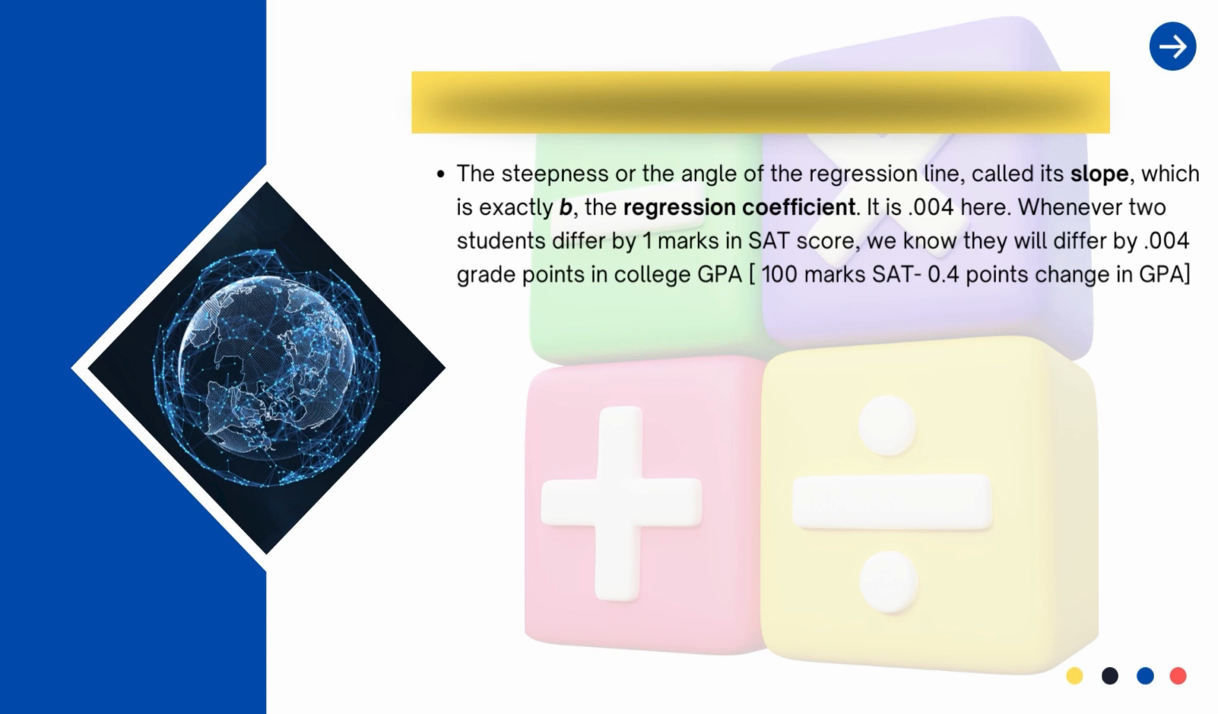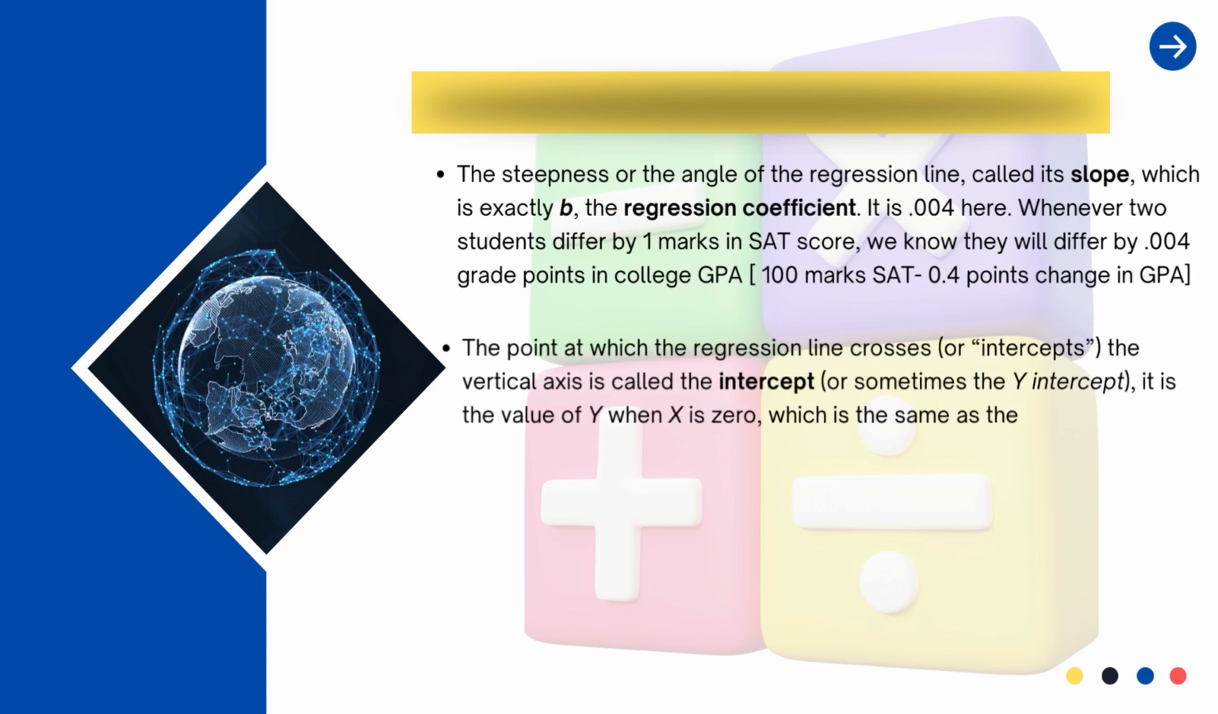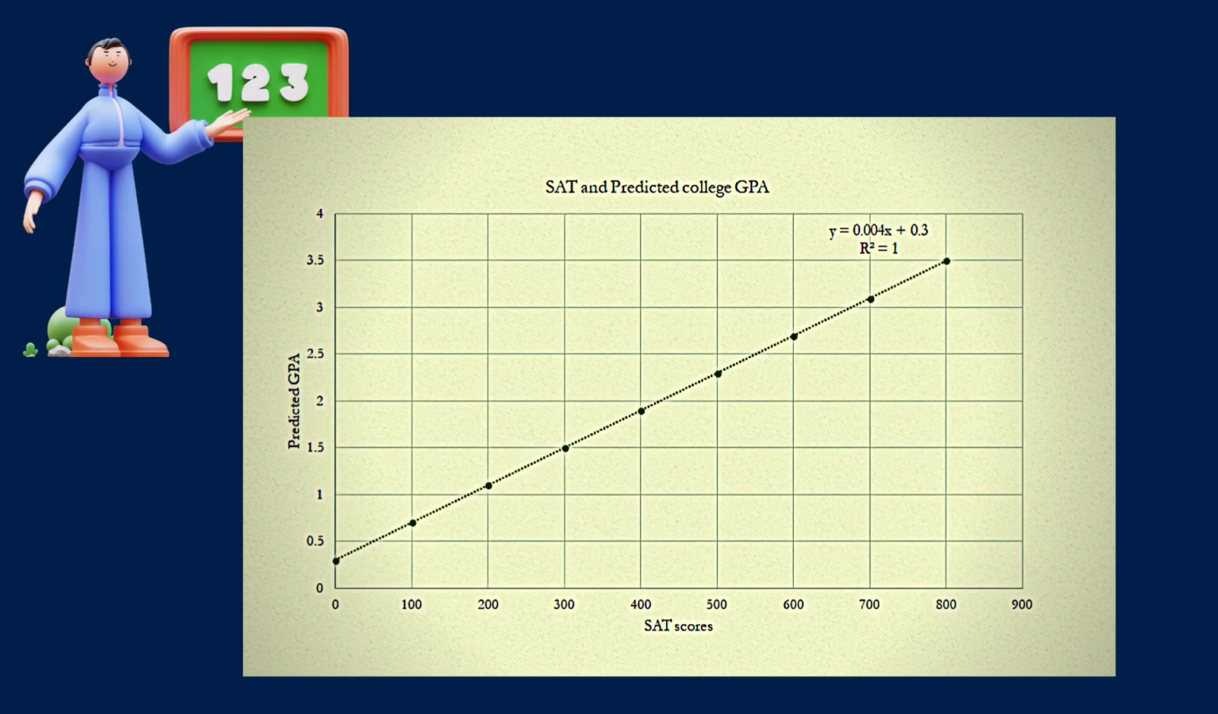The other is the intercept, the point at which the regression line crosses the vertical axis. It is called the intercept or the y-intercept. It is the value of y when x is 0. So just look at the graph again. It is the value of y when x is 0, and here we see the value is 0.3. So when x is 0, the value is 0.3. This 0.3 is the y-intercept. I hope you can see that.